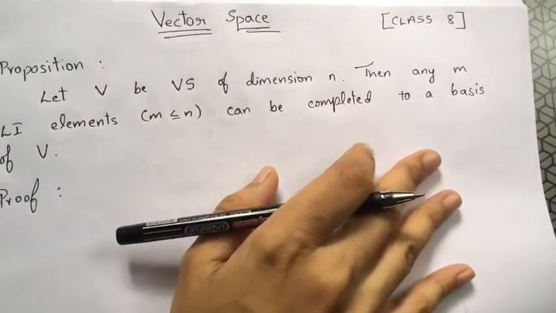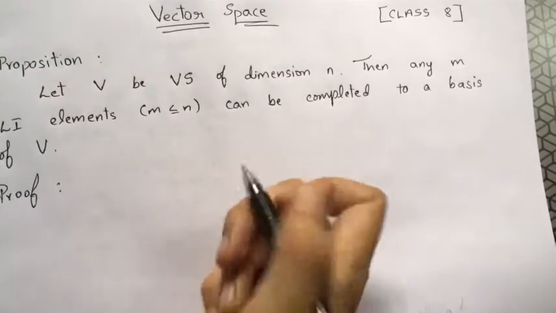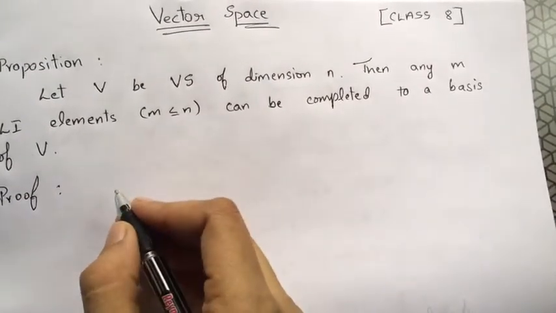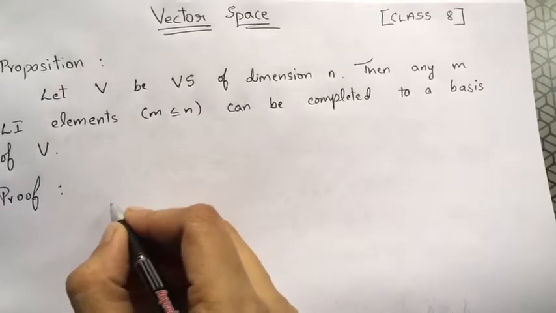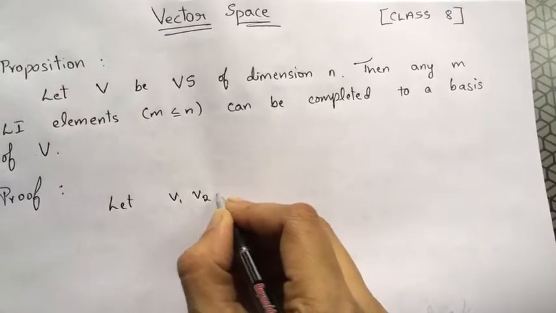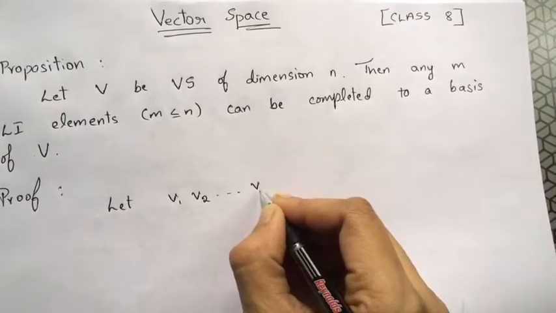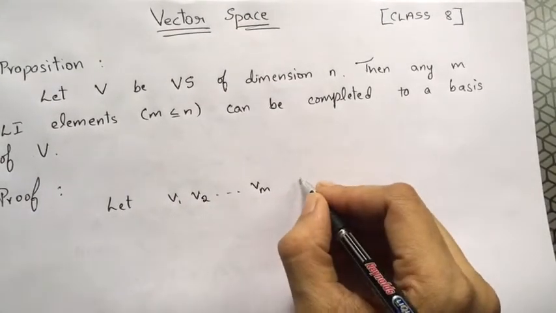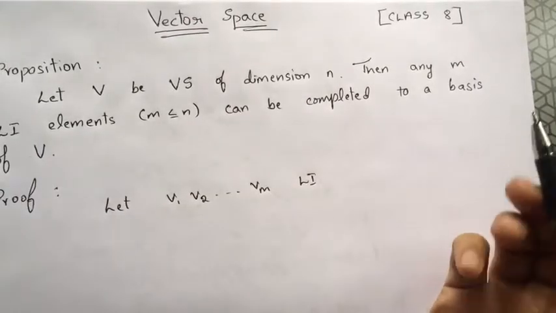Okay, so let us take a linearly independent set of vectors, say v1, v2, and so on. There are m linearly independent vectors.